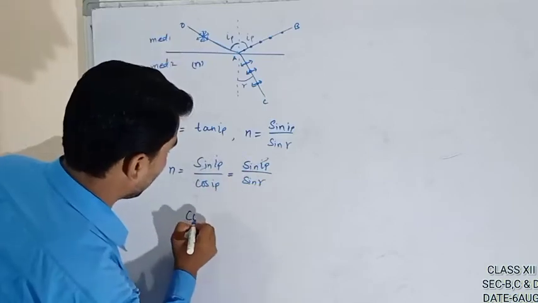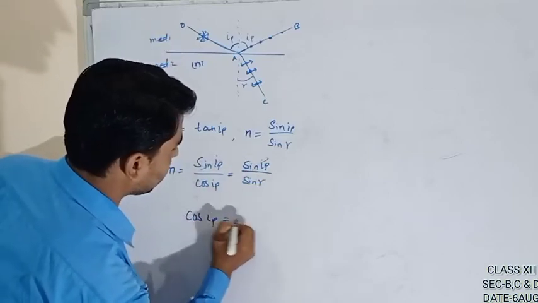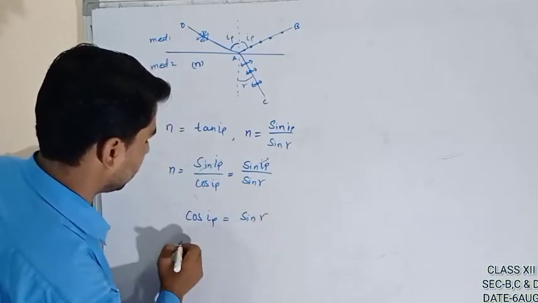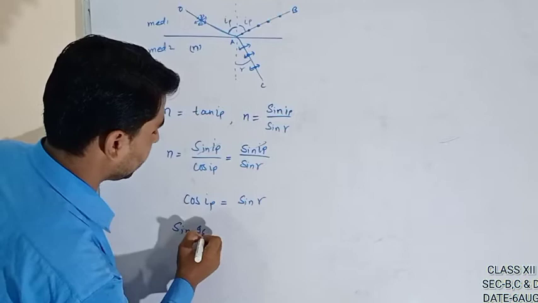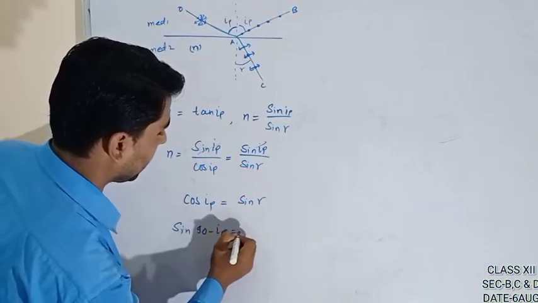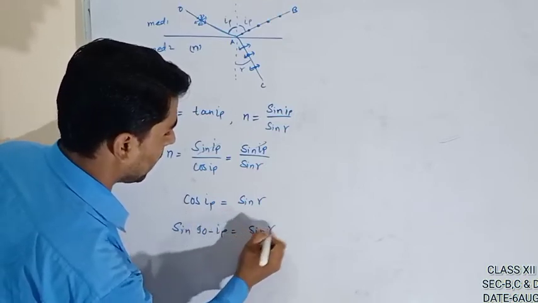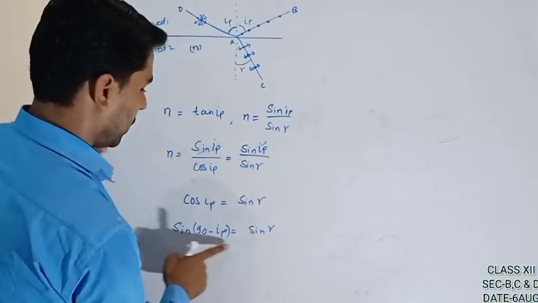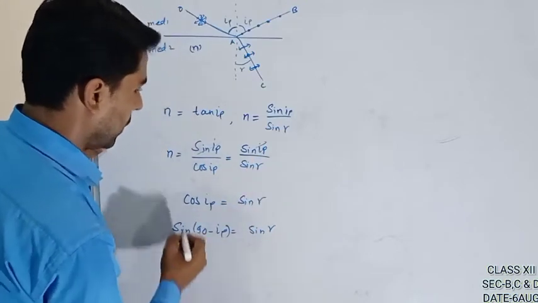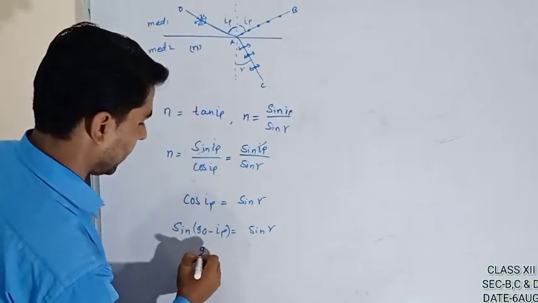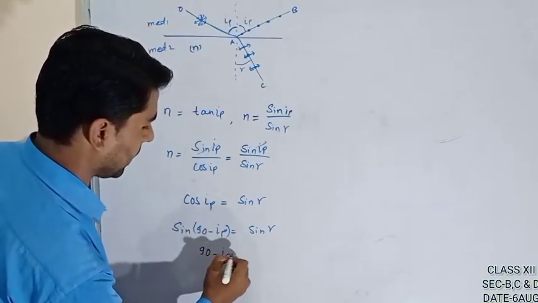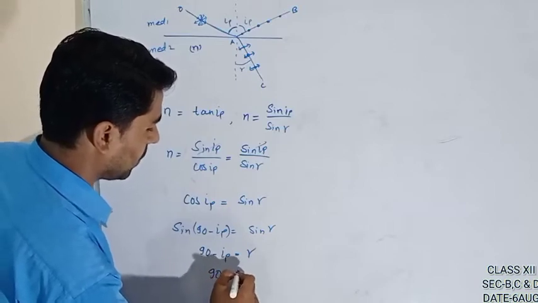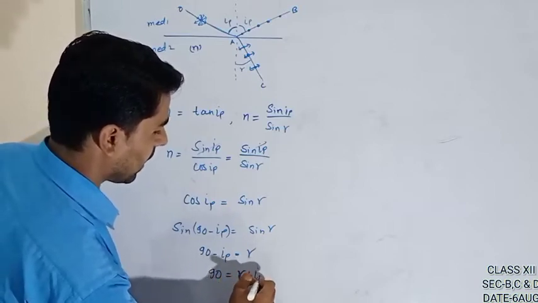What is remaining? Cos IP is equal to sin R, or you can write here sin(90 minus IP) is equal to sin R, because sin(90 minus theta) is cos theta. So again sin is cancelled. What is remaining here? 90 minus IP is equal to R, or 90 is equal to R plus IP.